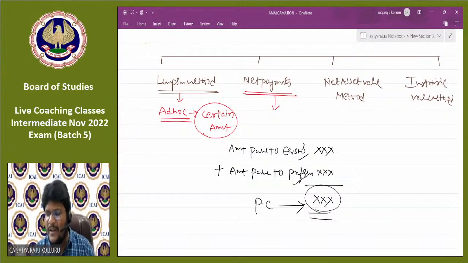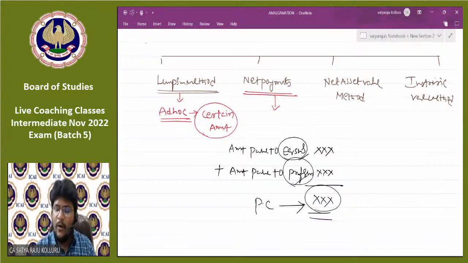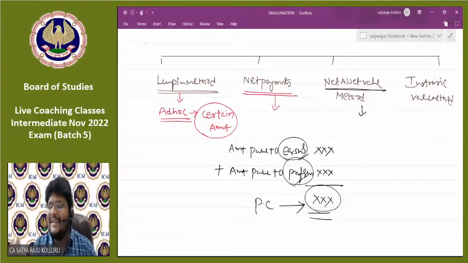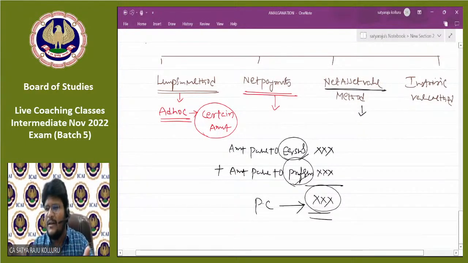That means to decide the PC under net payments method, the problem information should provide how much amount we are going to issue to the equity shareholders and how much we are going to issue to the preference shareholders of the selling company. Then only can we ascertain the PC under net payments method. So now coming to net asset value method. How to ascertain the PC under net asset value method? The word itself represents net asset value. Net assets means assets minus liabilities.